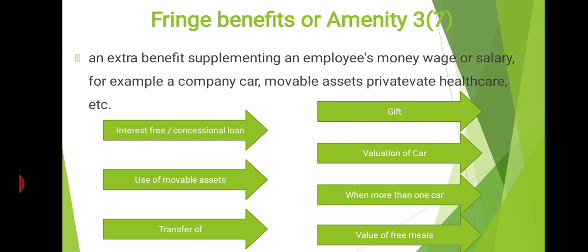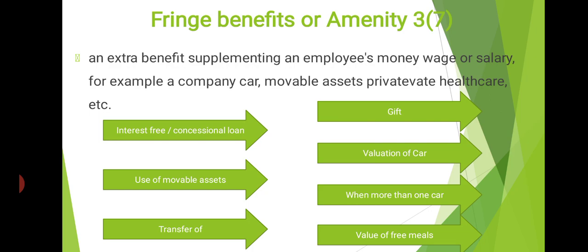The next one, that is perquisite value of meals. Sometimes an employer may provide a free meal. So what is the perquisite value? Please note, the cost incurred by the employer in excess of rupees 50 per meal is a taxable perquisite in the hands of the employee.